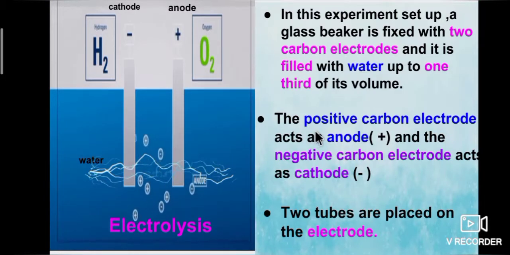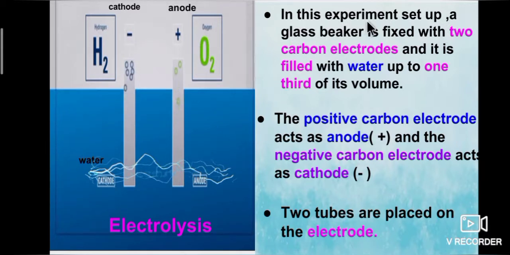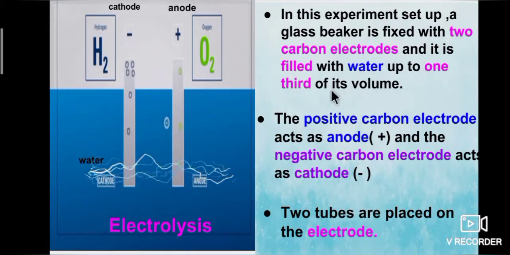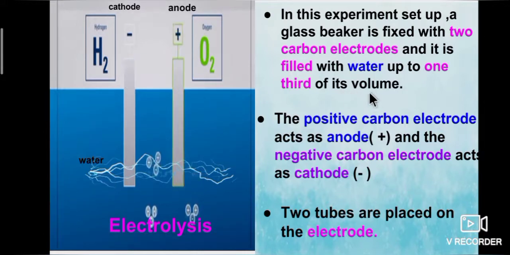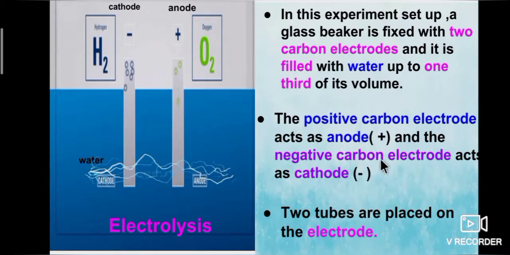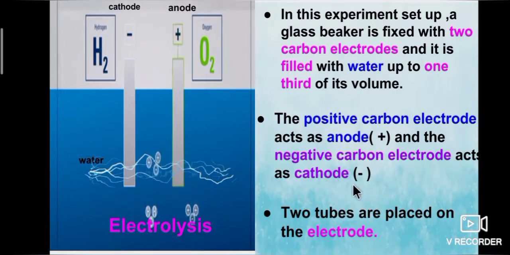Electrolysis of water can be easily demonstrated with the help of an experiment. In this experiment setup, a glass beaker is fixed with 2 carbon electrodes and is filled with water up to 1/3 of its volume. The positive carbon electrode acts as the anode and the negative carbon electrode acts as the cathode.